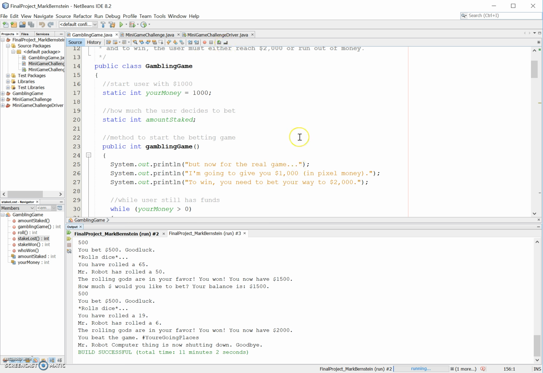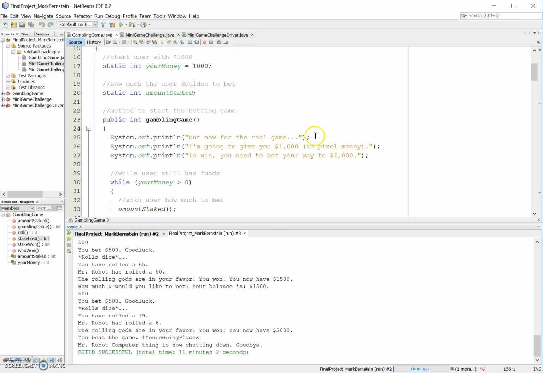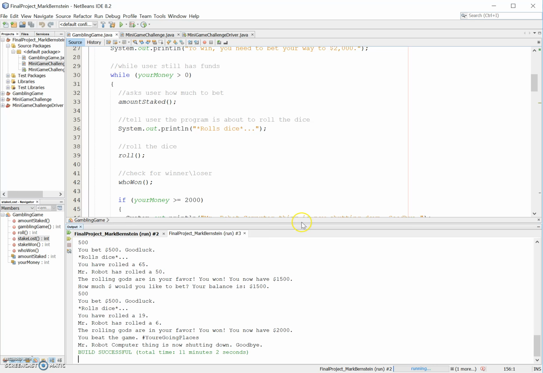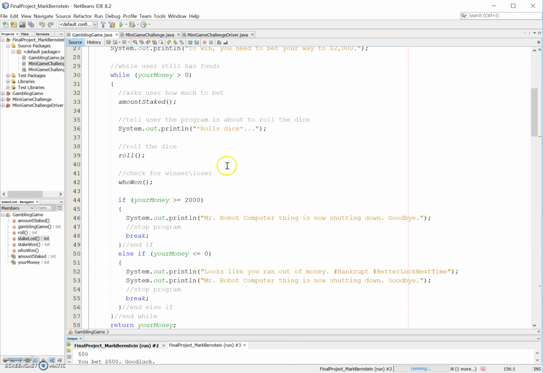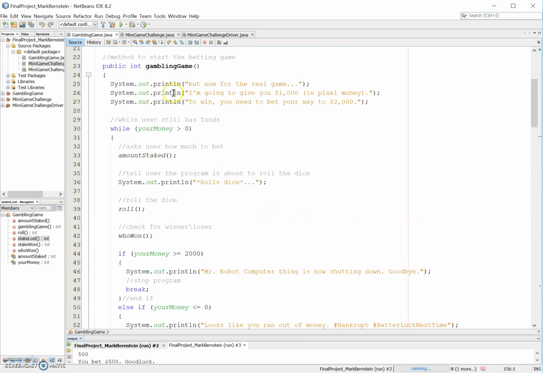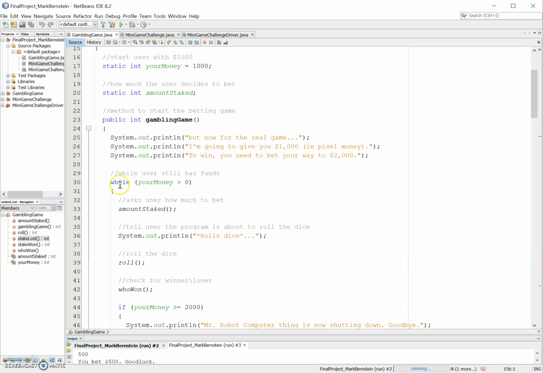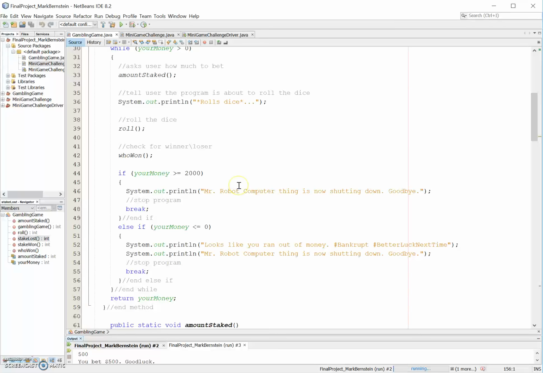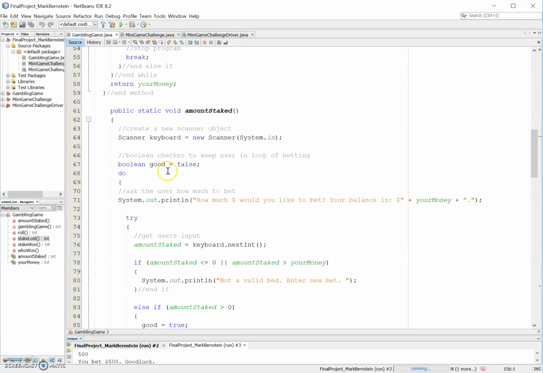But let's go back to this gambling game really quick and see what's happening. So while your money is greater than 0, this whole loop is going to keep playing out here. Let's get more space. And since we start you off with 1,000, the loop is already going to start right here. We're going to go first to the amount staked. So that's going to ask the user how much he or she wants to bet. Let's go there really quick.